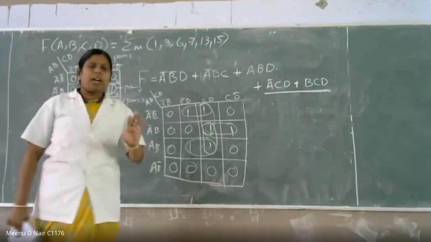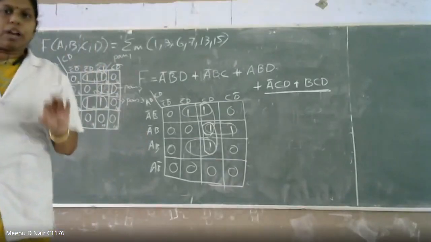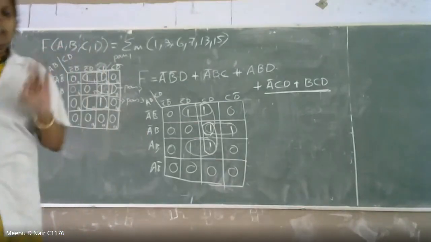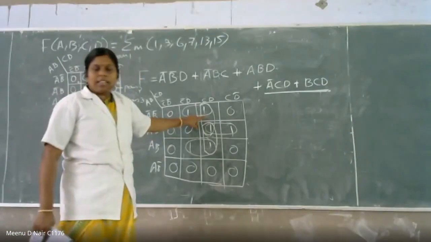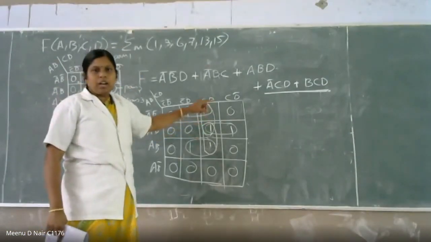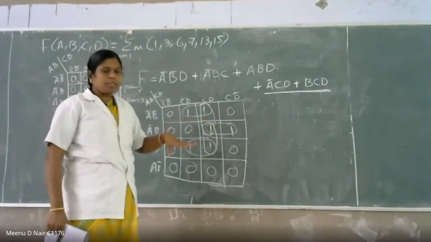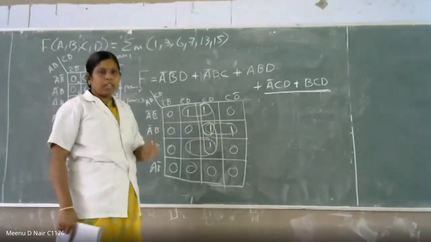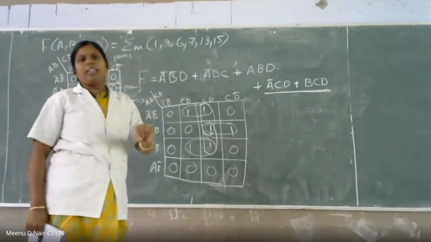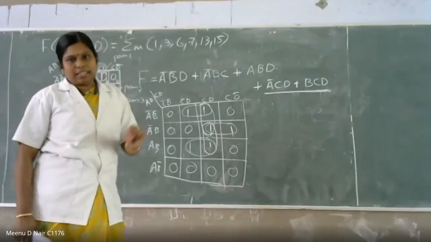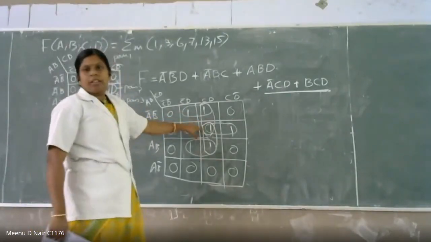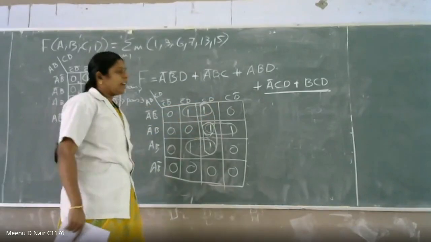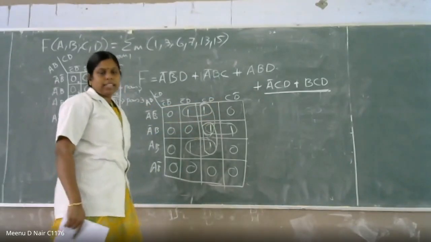First thing is, you have to draw the K-map and derive the expression. Then the second thing is, you have to check whether there is any connection between all the pairs or all the groups. If it is not there, you have to make a connection with another group. Then only you can make it a hazard-free circuit. Is that clear?